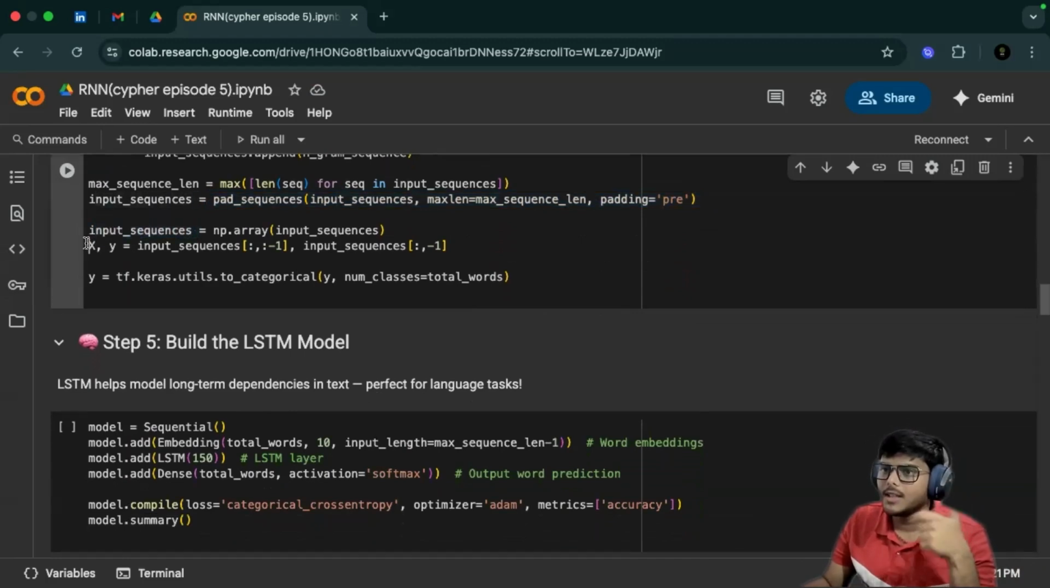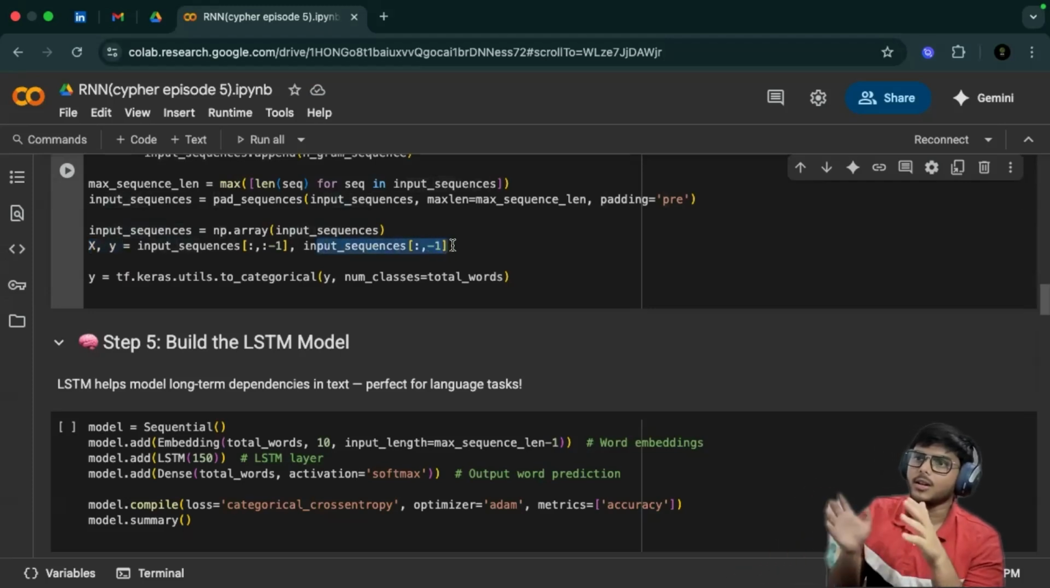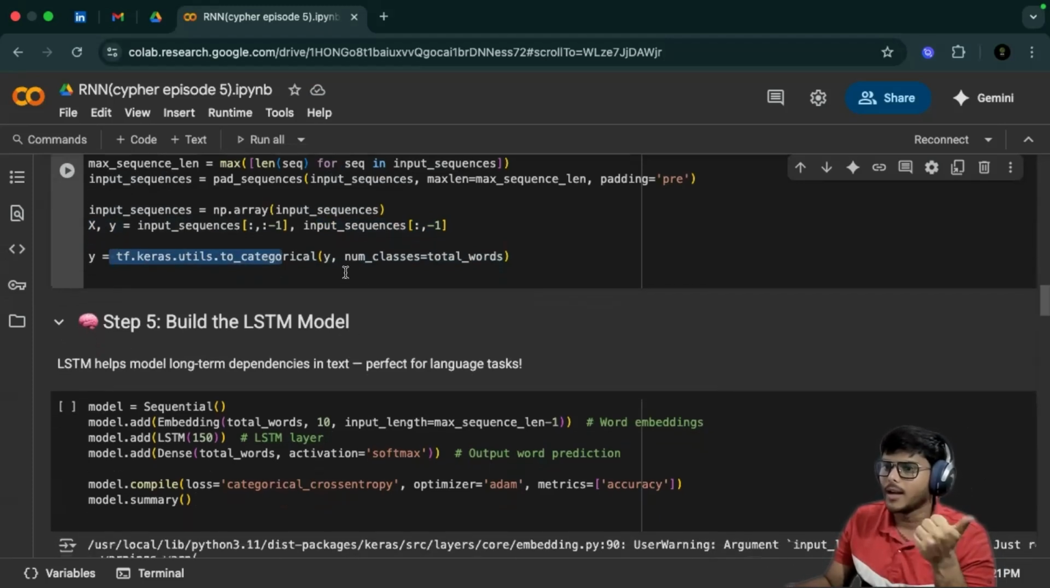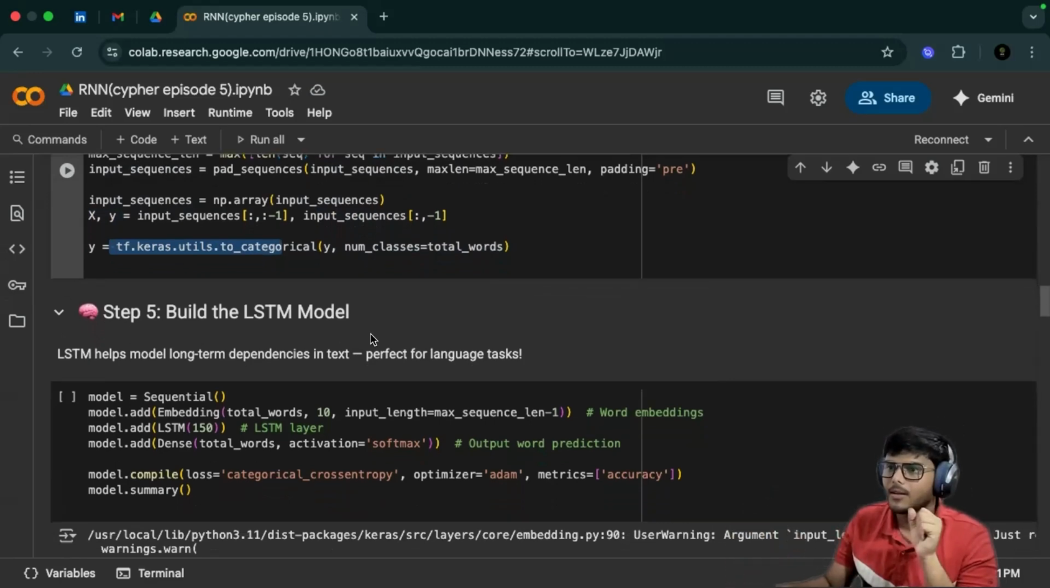Next, we can see here X, y equals input sequences, where X takes everything up to minus one, and y takes the last element with minus one, which means it's going from the backward direction. Next, here we are using tf.keras.utils.to_categorical. So here we're categorizing y, and we are giving the number of classes as the total words that we have.